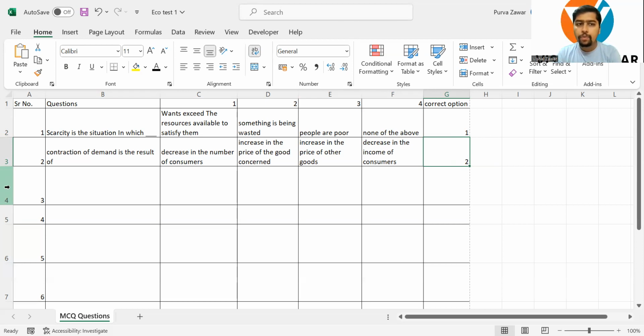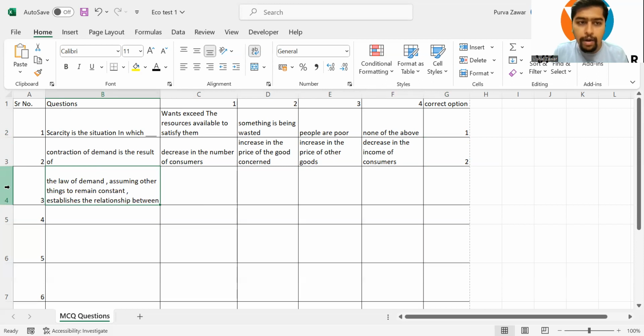Vice versa. What is the opposite of contraction of demand? It is expansion of demand. When does demand expand? When the price goes down. Whenever price goes up, demand contracts. Whenever price goes down, demand expands. Okay. Let us see the third question. The law of demand, assuming other things remain constant, establishes the relationship between. It's a very simple question.